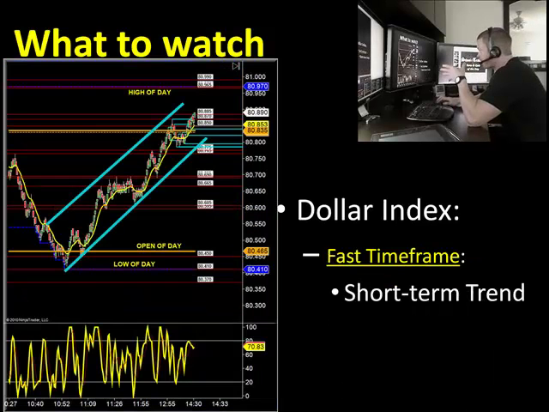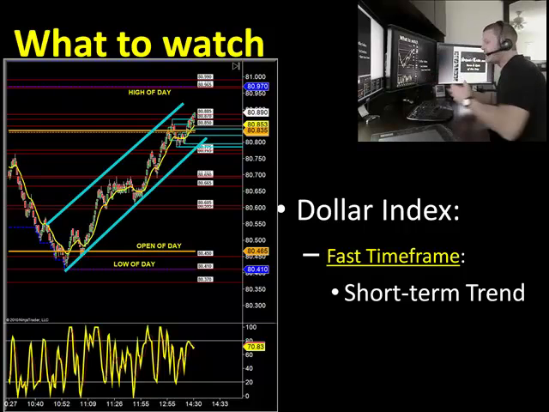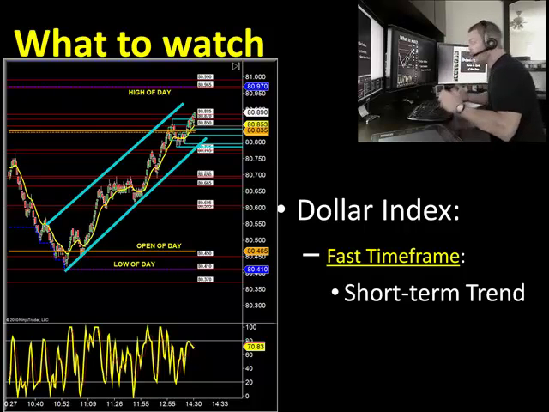On my fast time frame, I'm going to watch for the overall short-term trend. Now you'll notice here on this chart, we see a very well-defined upward trend, right? That's easy to see. If the dollar index is trending up like this, we should expect to be taking some breaker patterns to the short side on gold and crude. Okay, on the fast time frame, we're watching your short-term trend.